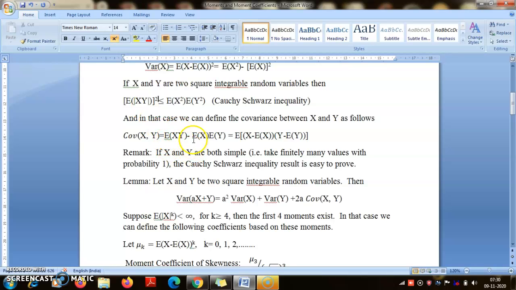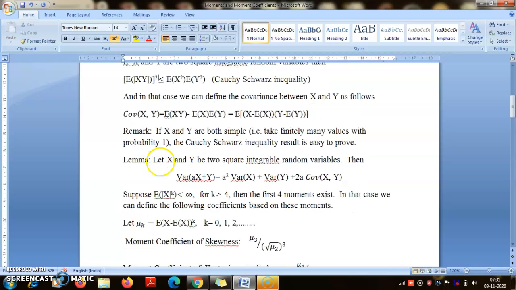So since expectation of XY is finite, we now can define something called the covariance, which will be expectation of XY minus expectation of X into expectation of Y. Now again, the proof of this Cauchy-Schwarz inequality is easy when X and Y are both simple random variables. That is, when X and Y both take finitely many values, and then you can prove this. So that I'm leaving perhaps as an exercise for you to think, but we can talk about that later.